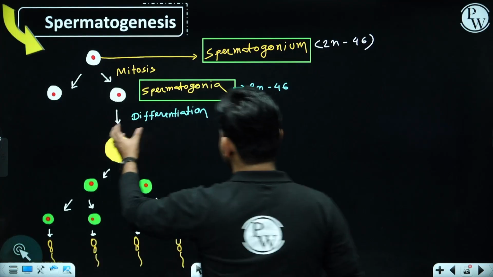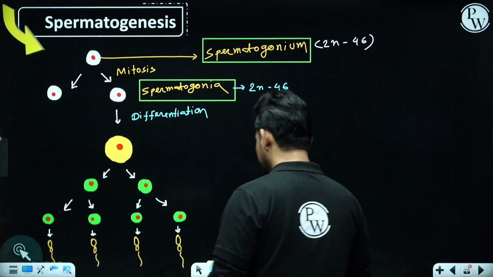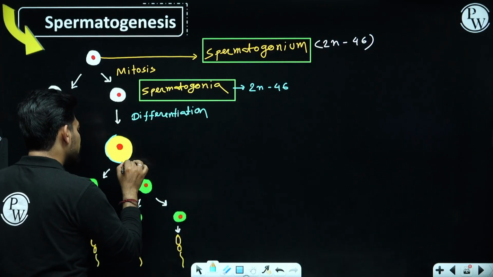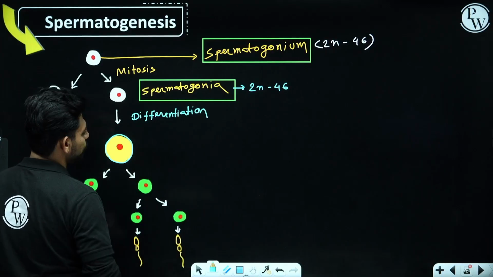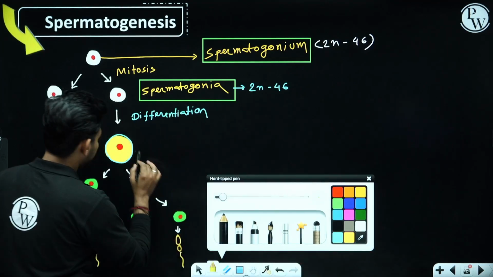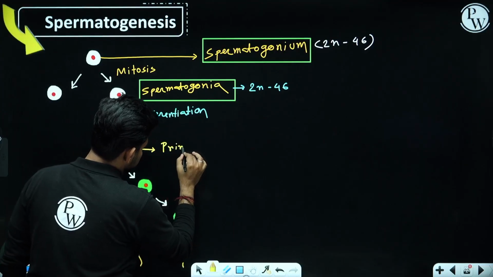Now some special spermatogonia will undergo differentiation and they will be forming an enlarged version of spermatogonia and now we'll be calling it primary spermatocyte.